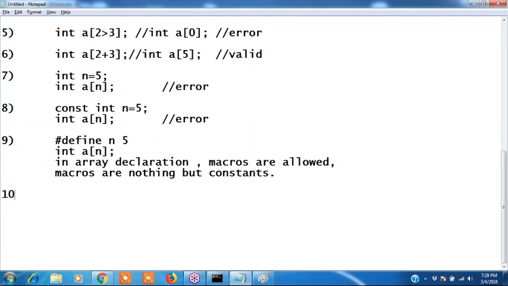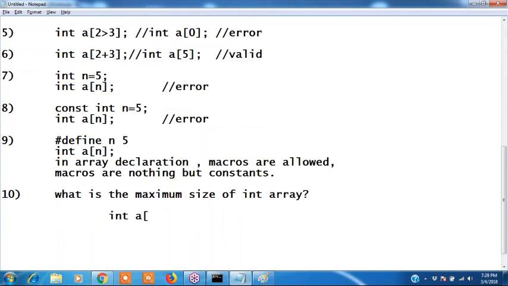Next one, the 10th declaration. What is the maximum size of an integer array? Varalakshmi, can I declare int a of 1 lakh? Arvind, can I declare 1000? Is it valid? What is the maximum size?